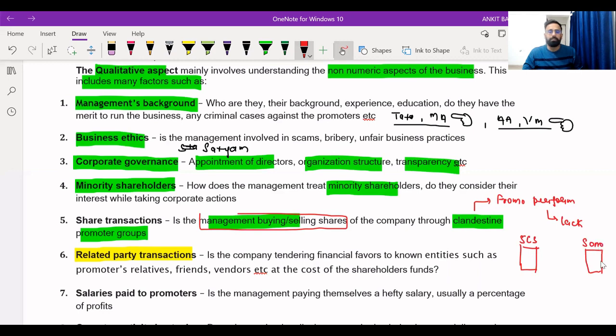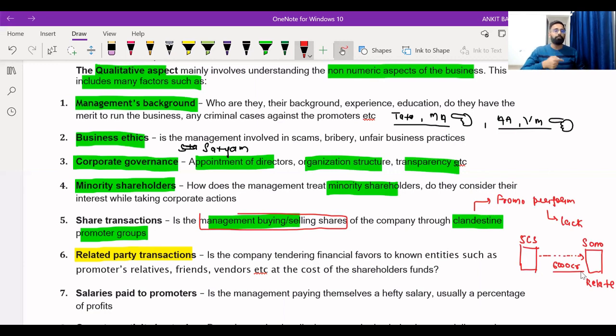This company belongs to his son. So what he was doing, he was siphoning all the money of Satyam Computer Services to his son's company. So his son's company is going to be a related party transaction, right? He has siphoned 6,000 crore rupees through illegal means to his son's company, right? It means he has done a fraud of 5,000 crore rupees.